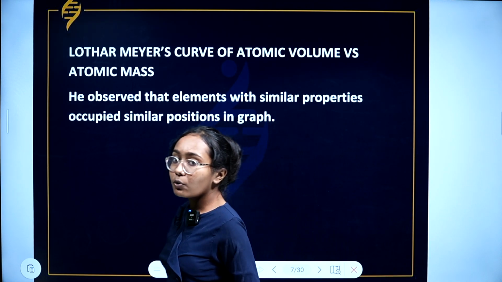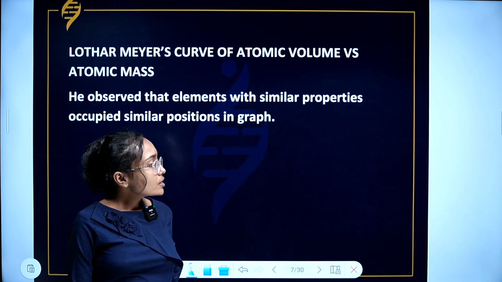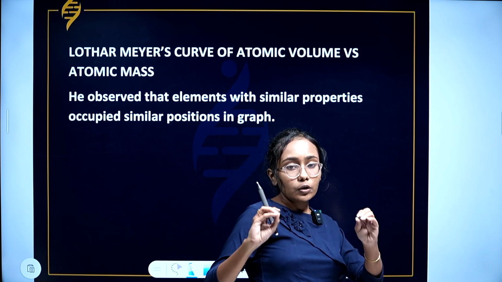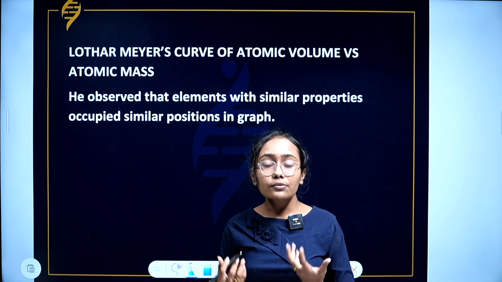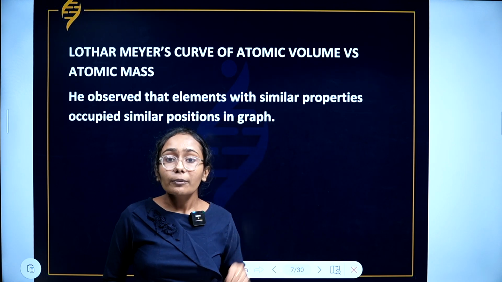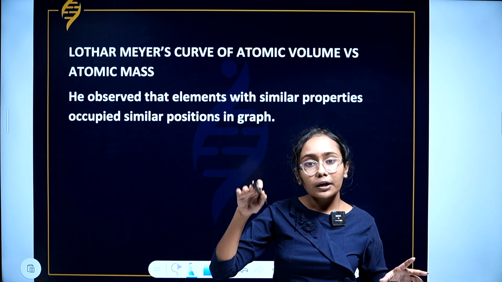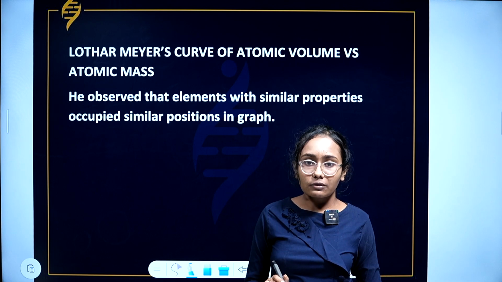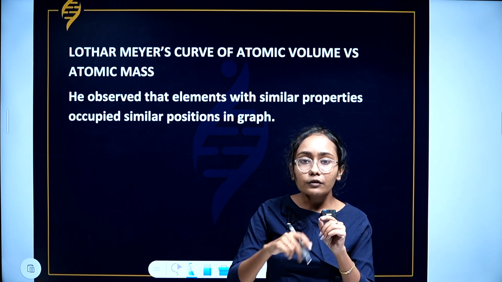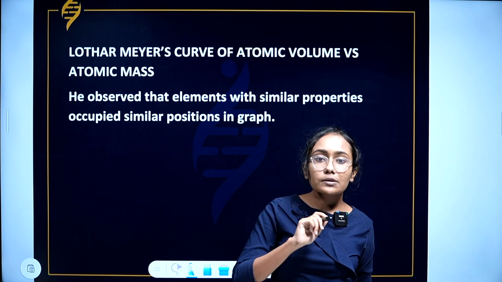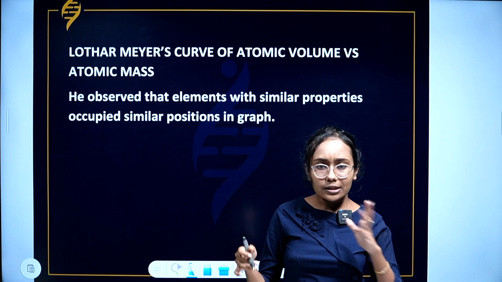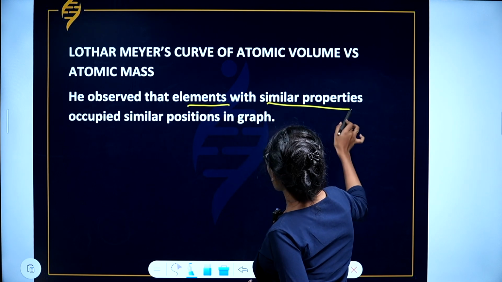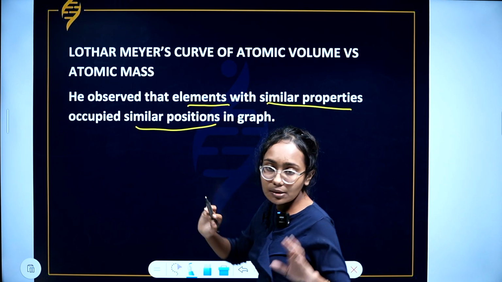Lothar Meyer's curve of atomic volume versus atomic mass. So it's actually a graph. Lothar Meyer plotted a graph in which the coordinate axes were atomic volume and atomic mass. When he plotted the curve, he found that many of the elements occupied similar positions in the curve. So it was very clear from the curve itself that elements which occupied similar positions had similar properties. That's what Lothar Meyer's curve tells us.